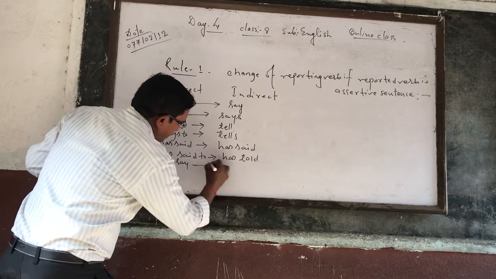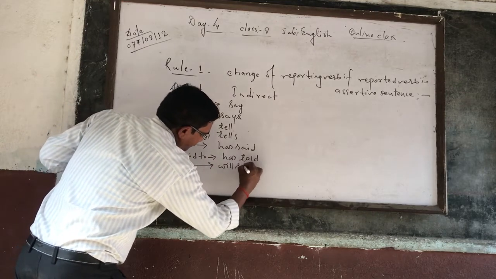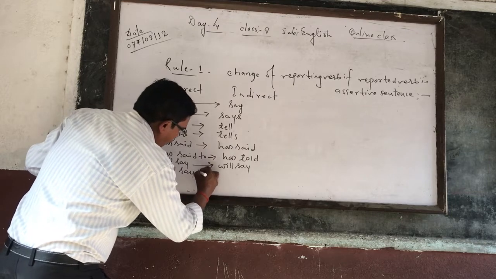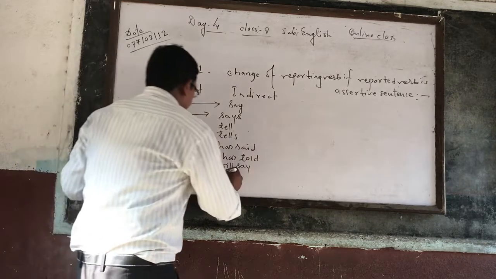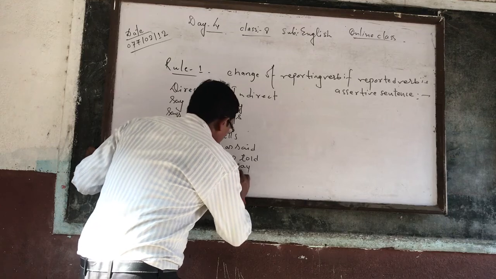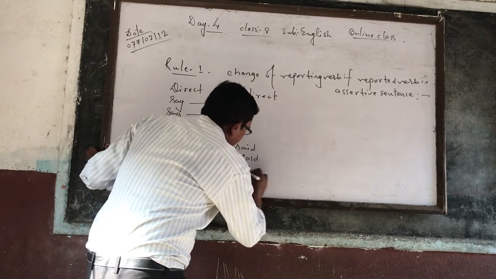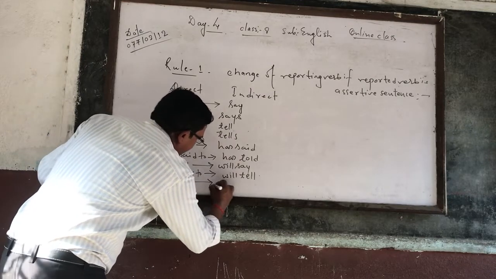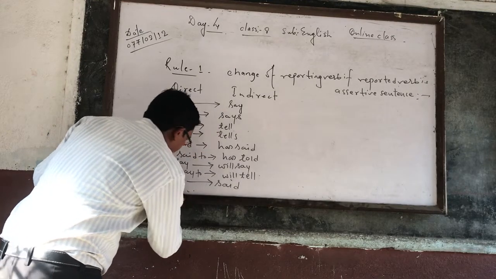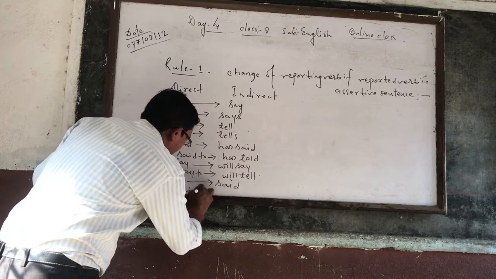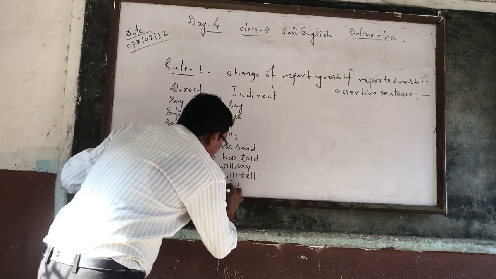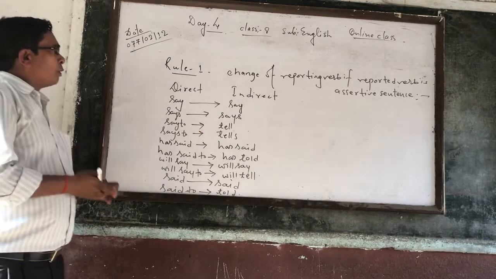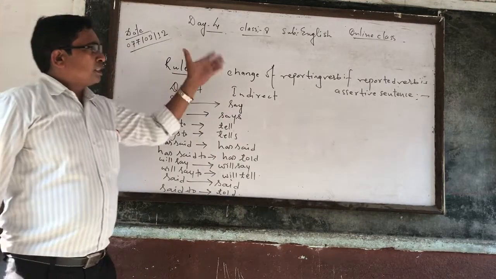Likewise, if there is will say, then will say as it is. If there is will say to, then it is changed into will tell. Similarly, if there is said, then said as it is. But if there is said to, then said to is changed into told. So according to number 1, that is the change of reporting verb.